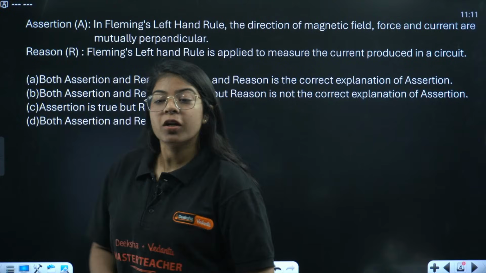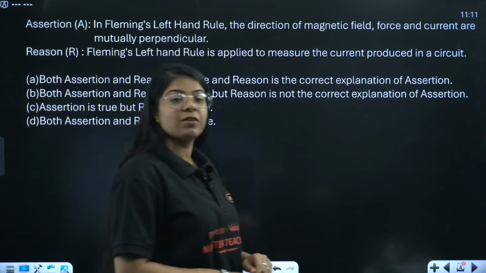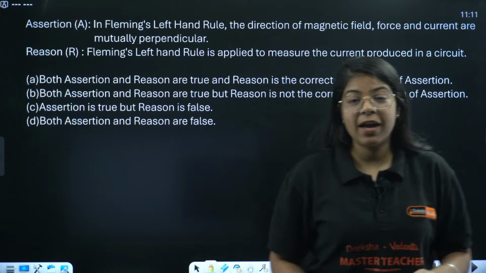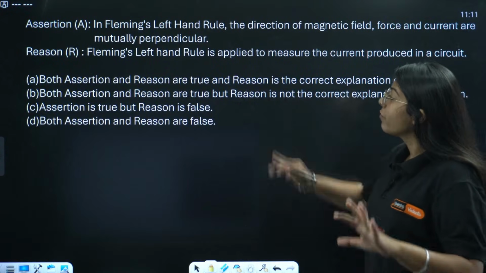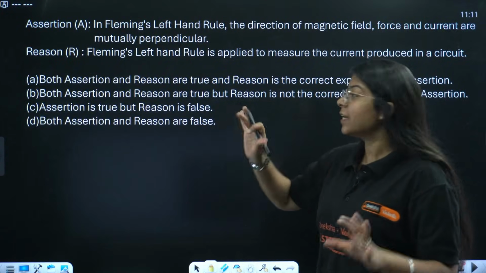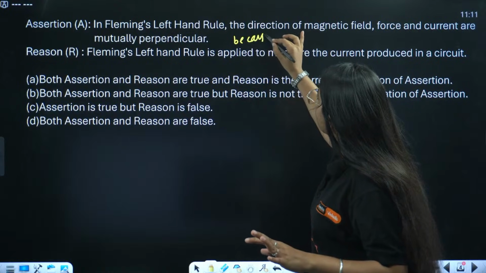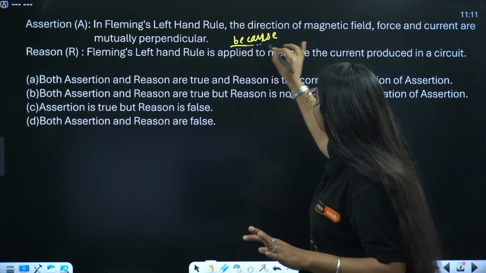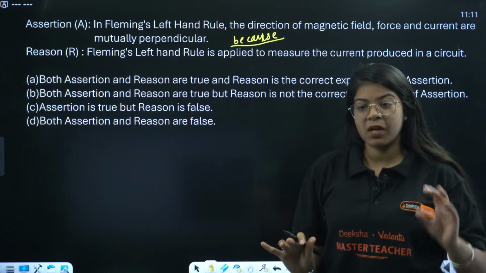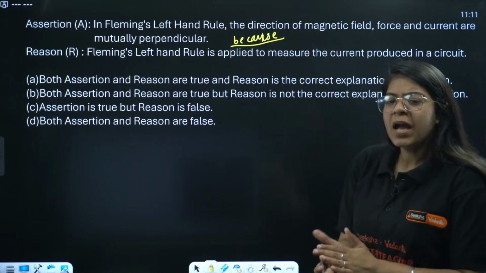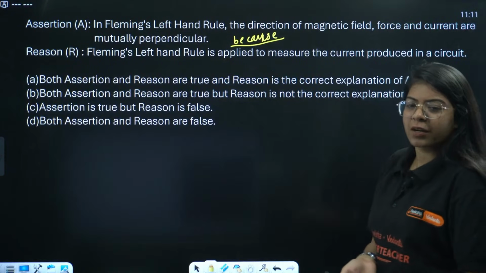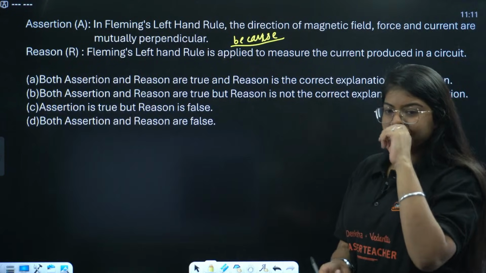Okay, let's move on to the next question. We have an assertion and a reason. What we do is read the assertion and insert a "because". So you read the assertion, then add "because" in between the assertion and the reason. A very good trick.